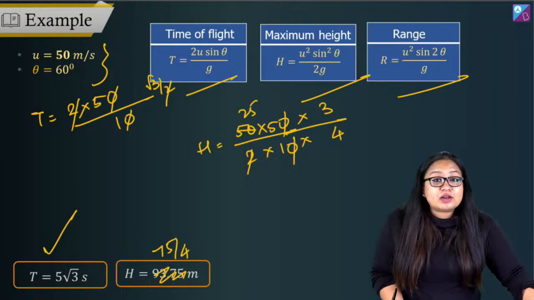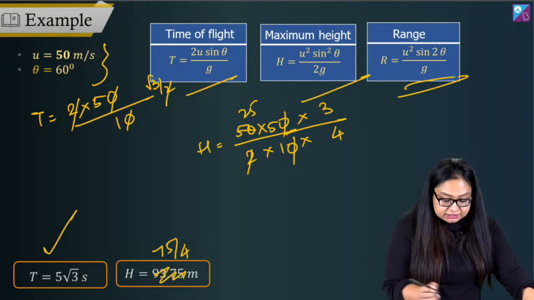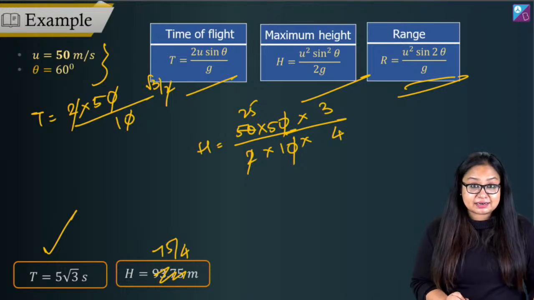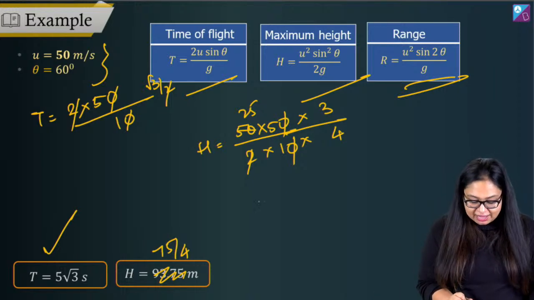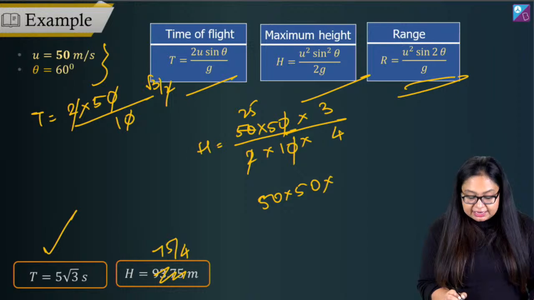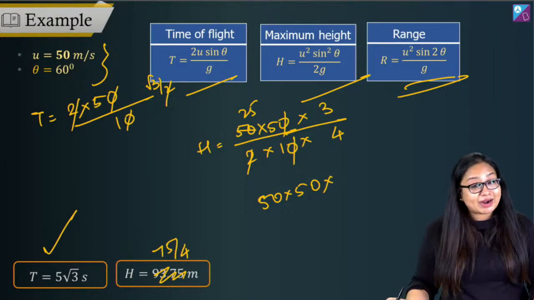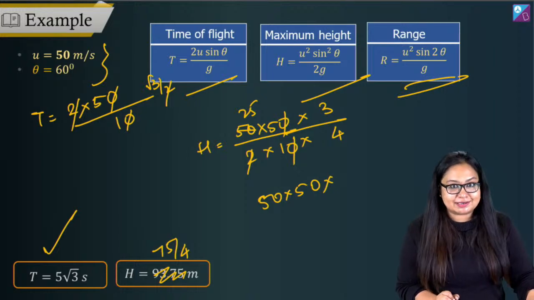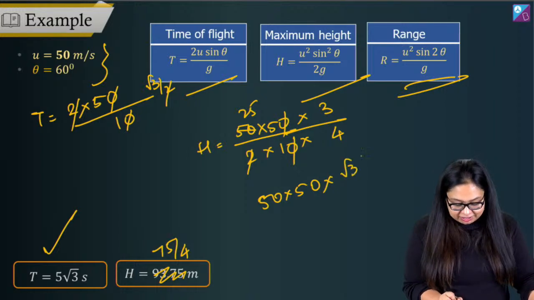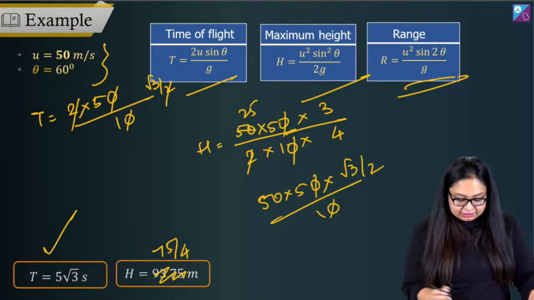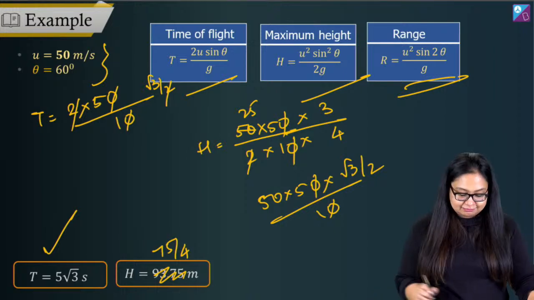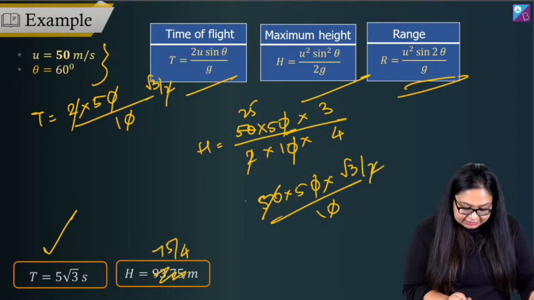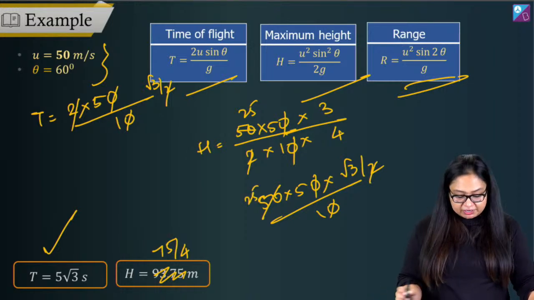Now, let's move on. Let's go to the third part. Third part is range, u square sine 2 theta by g. So, what is the answer that comes about? Yes, u square, 50 into 50, sine 2 theta, sine of 120 degrees will be the same as sine of 60 degrees, right? So root 3 by 2 divided by g, 10. Here we go. We get the answer as 50 into 5, 25 into 5 is 125, 125 root 3.